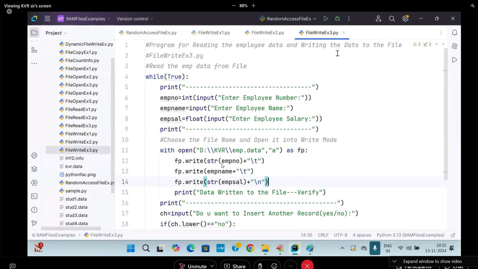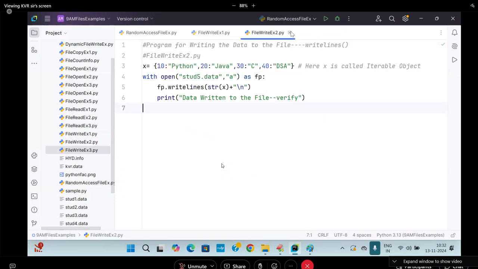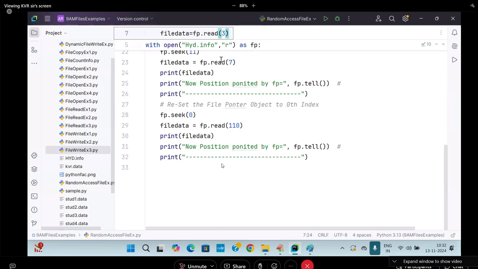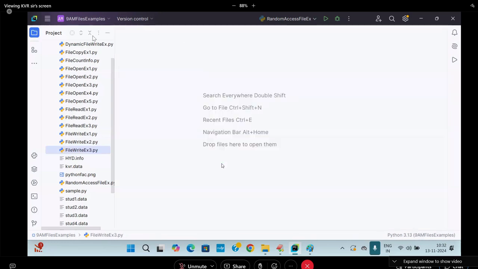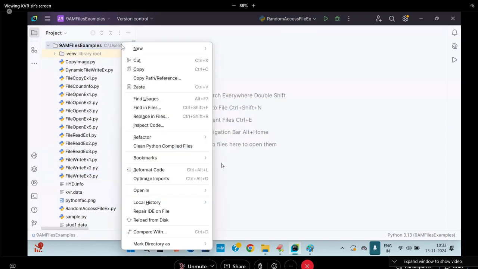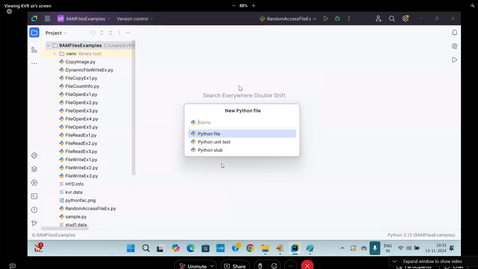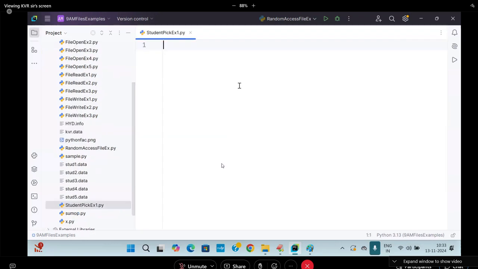Student data now. I think it is clear. You have to practice and come to the class. Without practicing, without reading, you will get problems, so you have to be careful in reading and writing the data. Now I'm going for student pick example 1.py.